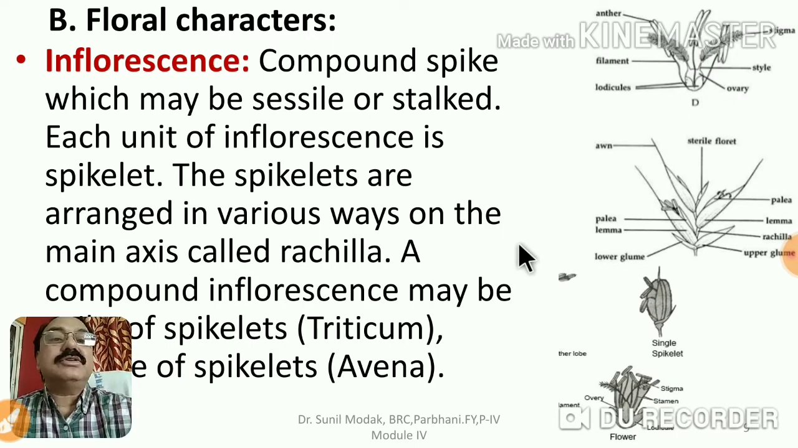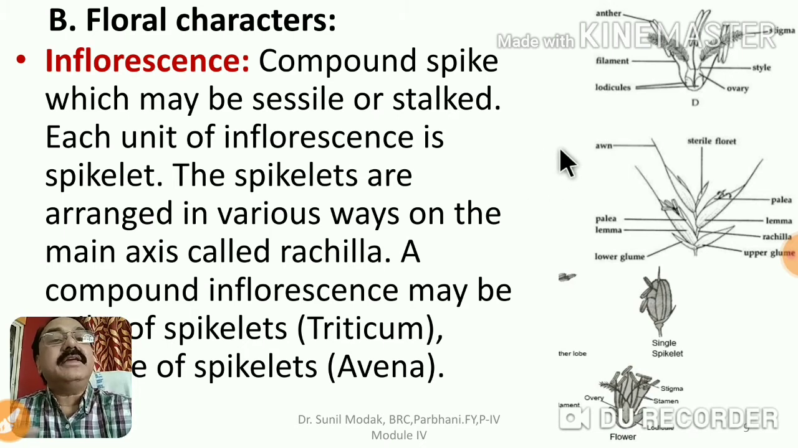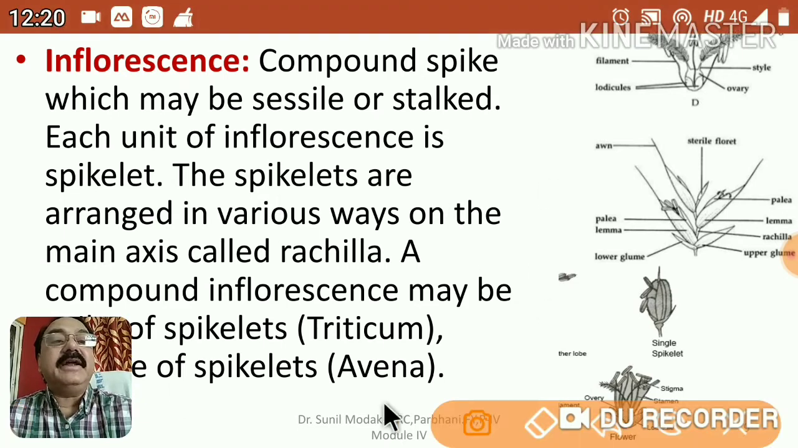Now we will focus on the inflorescence, friends. Inflorescence is a compound spike, which may be sessile or it may be stalked. Sometimes this spike has a very long stalk or sometimes not. Each unit of inflorescence is called a spikelet. One is called a spikelet. One, two, many spikelets are arranged on a common axis, or rachis, which is also called rachilla in case of spikelets. So one or two or many spikelets are arranged on a common axis that we call a spike. Now if we talk about each spikelet, what do you observe?